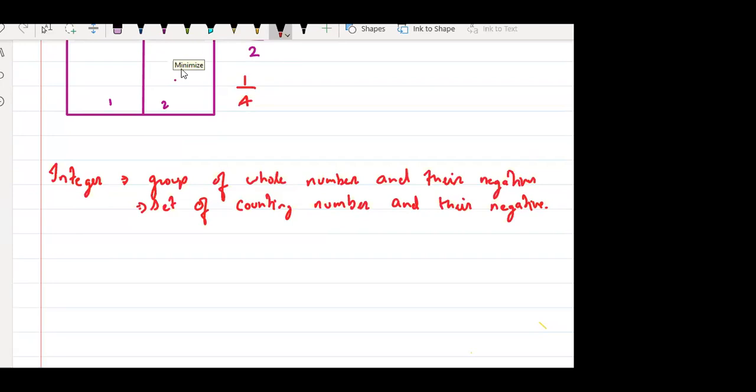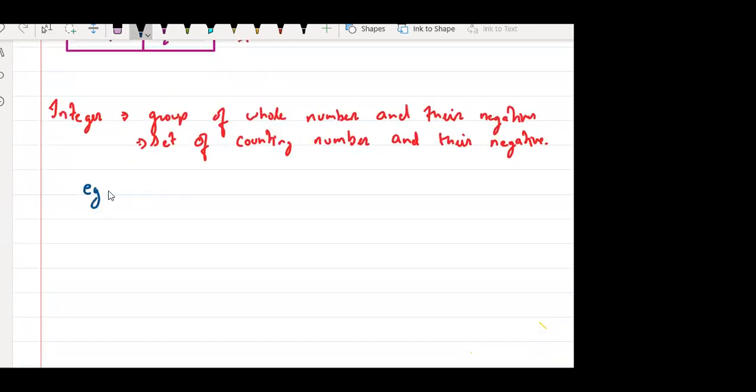Sir, give an example, how will it be understood otherwise? So examples: 2, 3, 4, 5, 10, 30, minus 40, minus 60, anything.